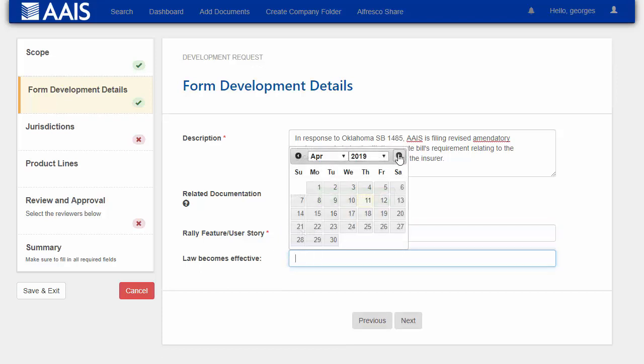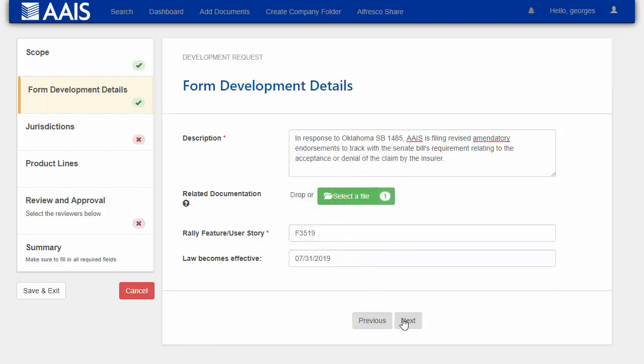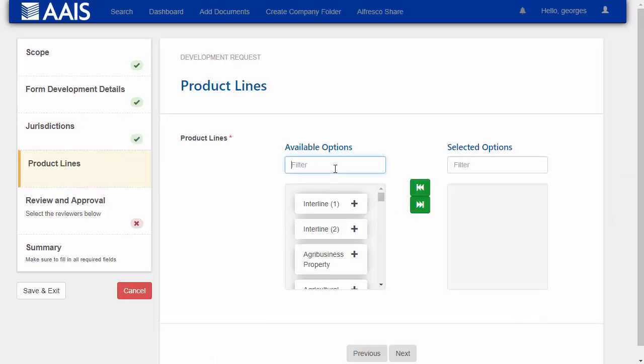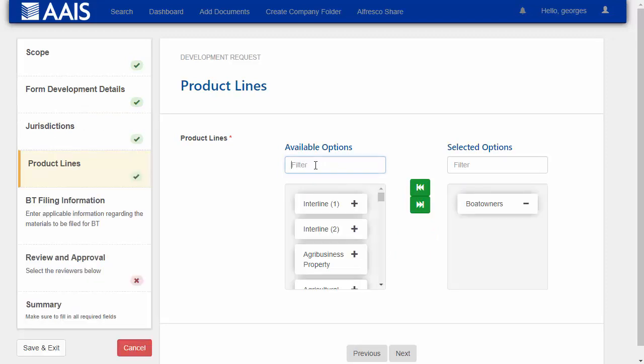And again, this would have been somewhere in 2018, but I'll just go ahead and choose a date in the future. Here we know that this is an Oklahoma change, so we'll go ahead and do that. And then it's going to have us enter the product lines. And this was on many different product lines. I'm just going to add a couple to show how the pages change.